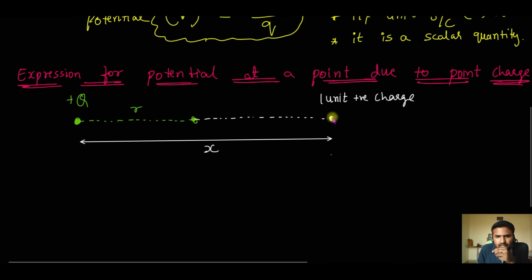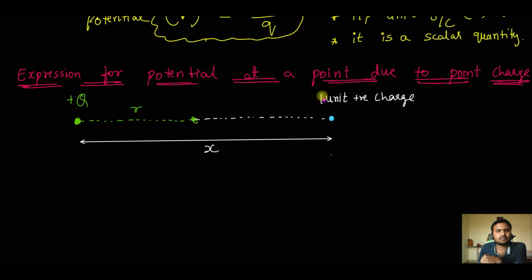Now at this point, how much will be the force that the 1 unit positive charge will experience? That is nothing but the electrical field only, right? Whatever force the 1 unit positive charge experiences is nothing but the electrical field at that point, which is k into capital Q divided by x square, because this 1 unit positive charge is at a distance of x from this capital Q.